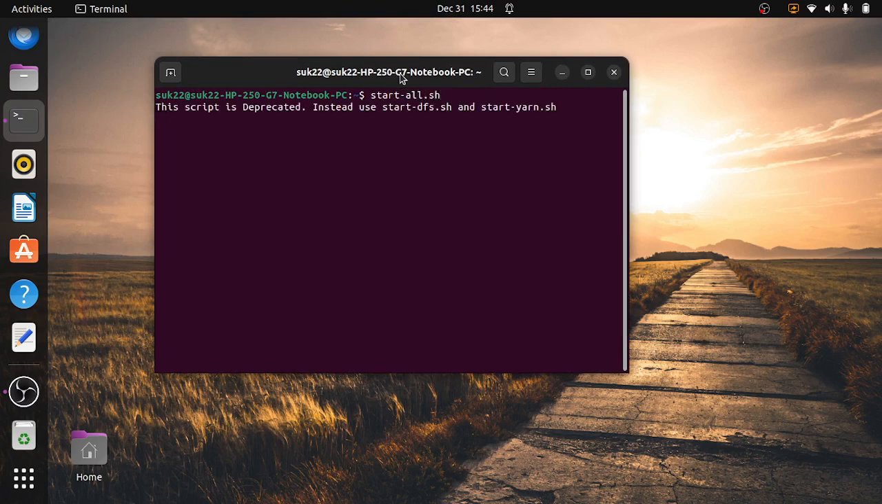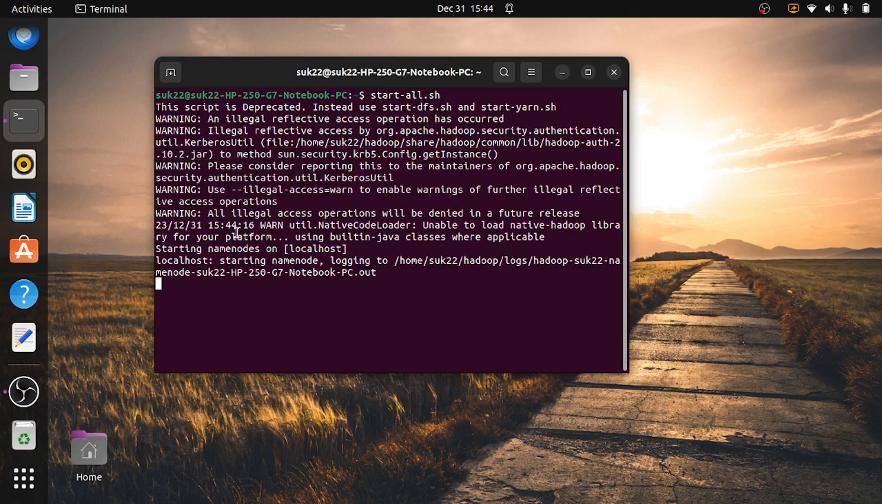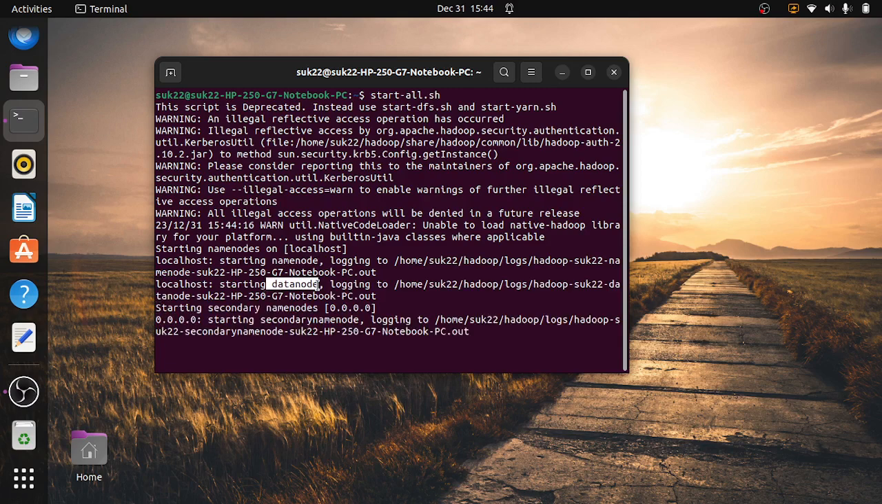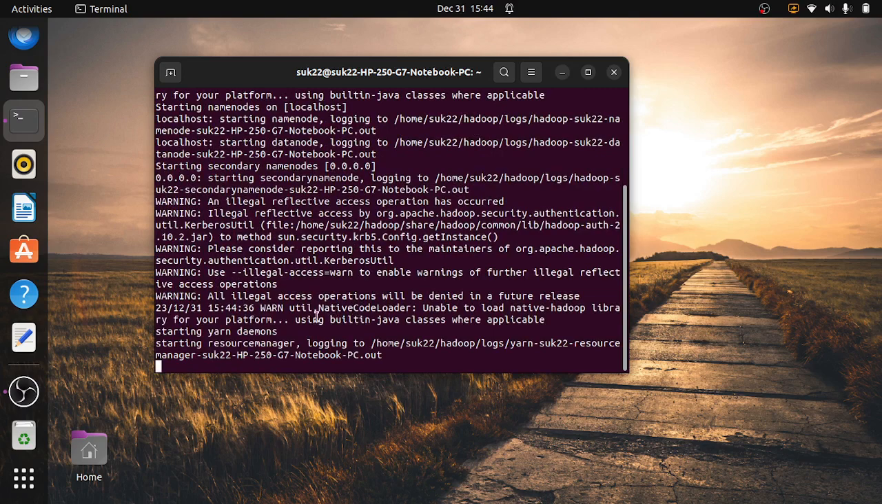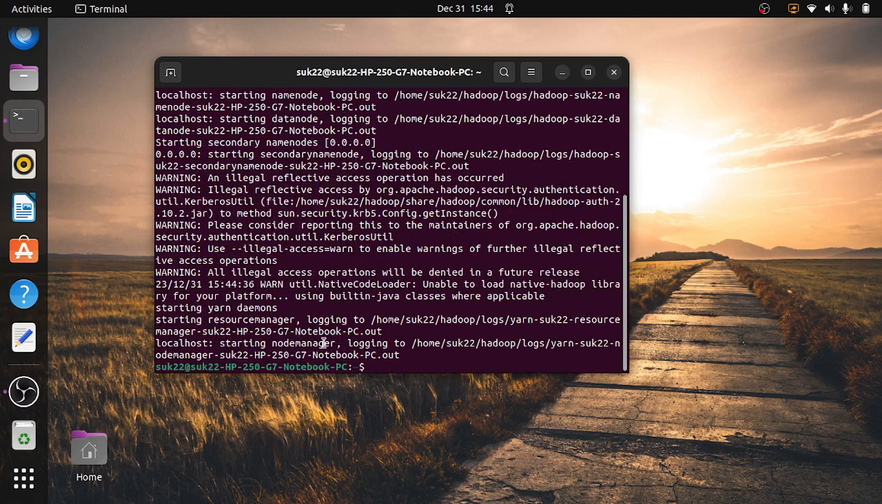Here it is going to start the name node. Then it is going to start the data node. One by one it is going to start all the nodes. After starting these nodes, on top of them we are going to execute the programs. The secondary name node, resource manager, all of them will be started. See, it has been started.